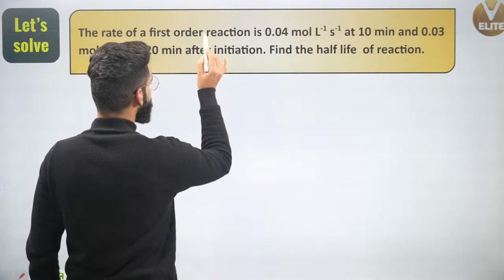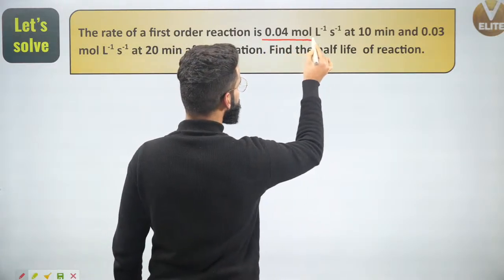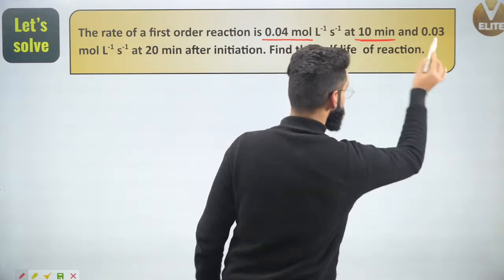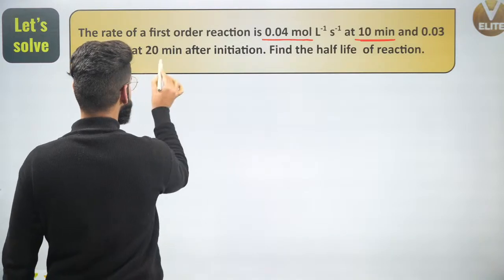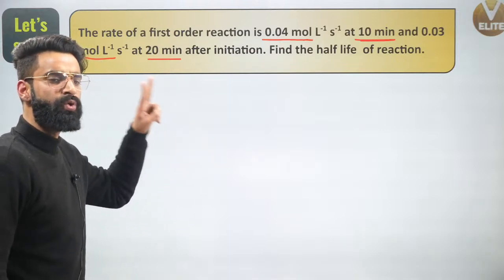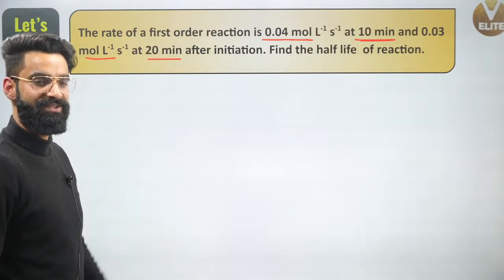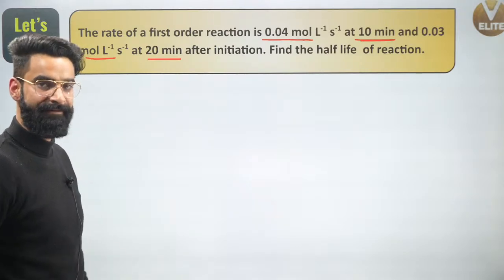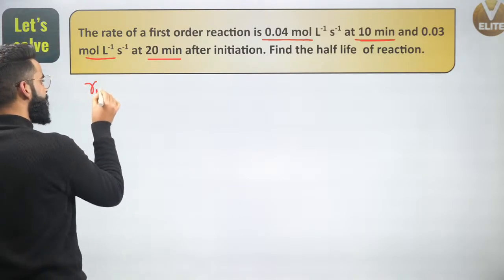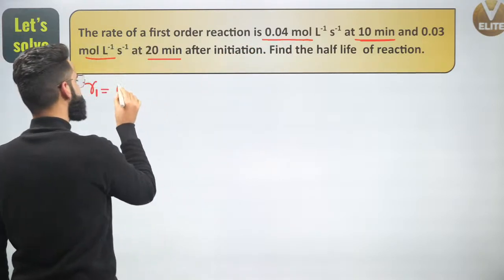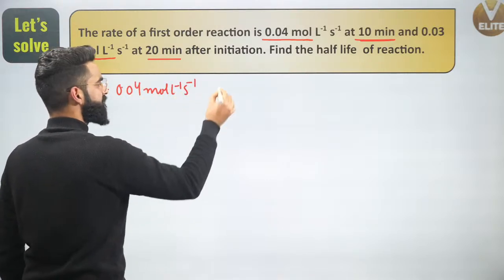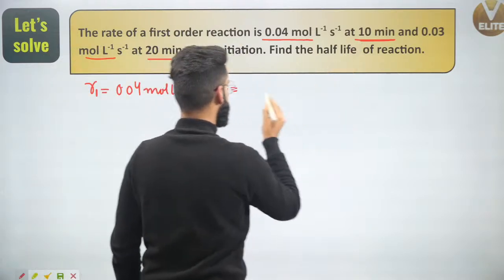See, the rate of the first order reaction is 0.04 moles liter inverse per second at time t equal to 10 minutes, and 0.03 moles liter inverse second inverse at 20 minutes. So people, am I given two different rates at two different times? So I'll use the concept which I gave you a few minutes back. Now what is given in the question? The rate of the reaction is 0.04 moles liter inverse second inverse at time t1 equal to 10 minutes.